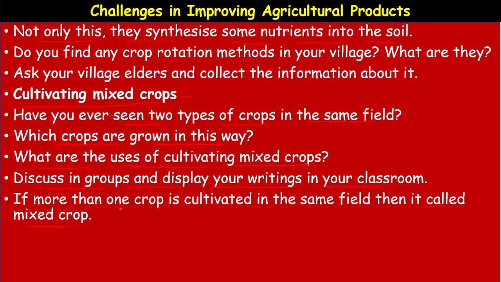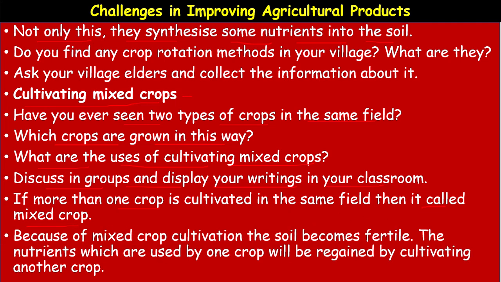If more than one crop is cultivated, growing one crop is a routine, but cultivating more than one crop in the same field is called a mixed crop. Because of mixed crop cultivation, the soil becomes fertile. The nutrients which are used by one crop will be regained by cultivating another crop. That is the advantage of mixed crop.